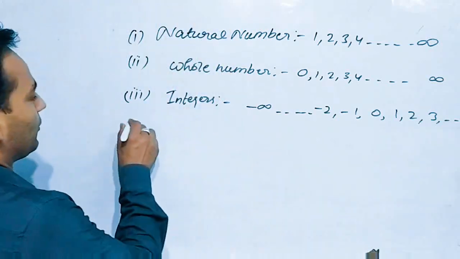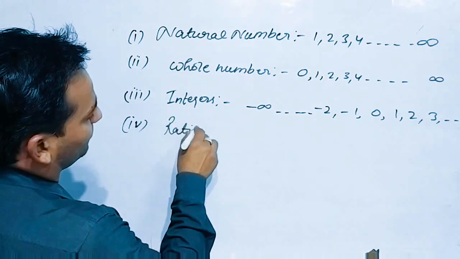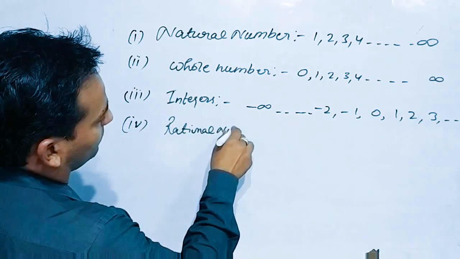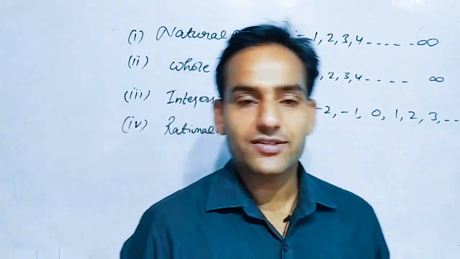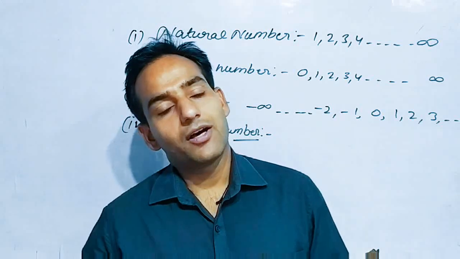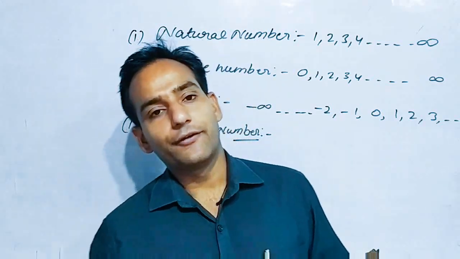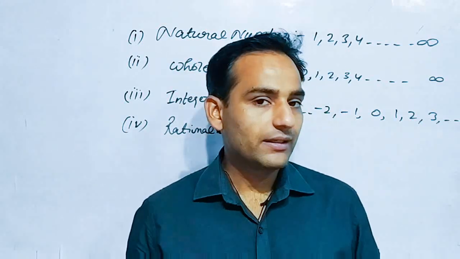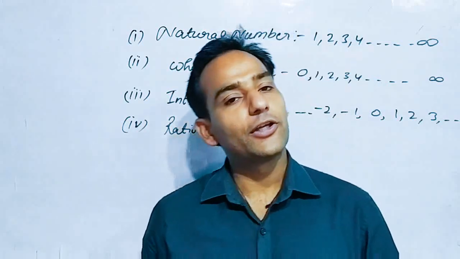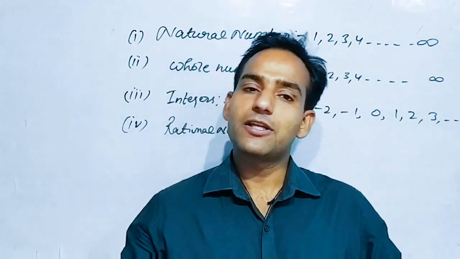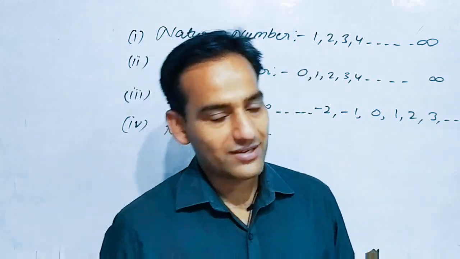Okay. Now fourth one, we will study about rational number. So what is rational number? Rational number is all about a number in the form of p by q. Okay, if any number you can represent in the form of p by q, or in the form of numerator upon denominator, you say the number is in rational number form.